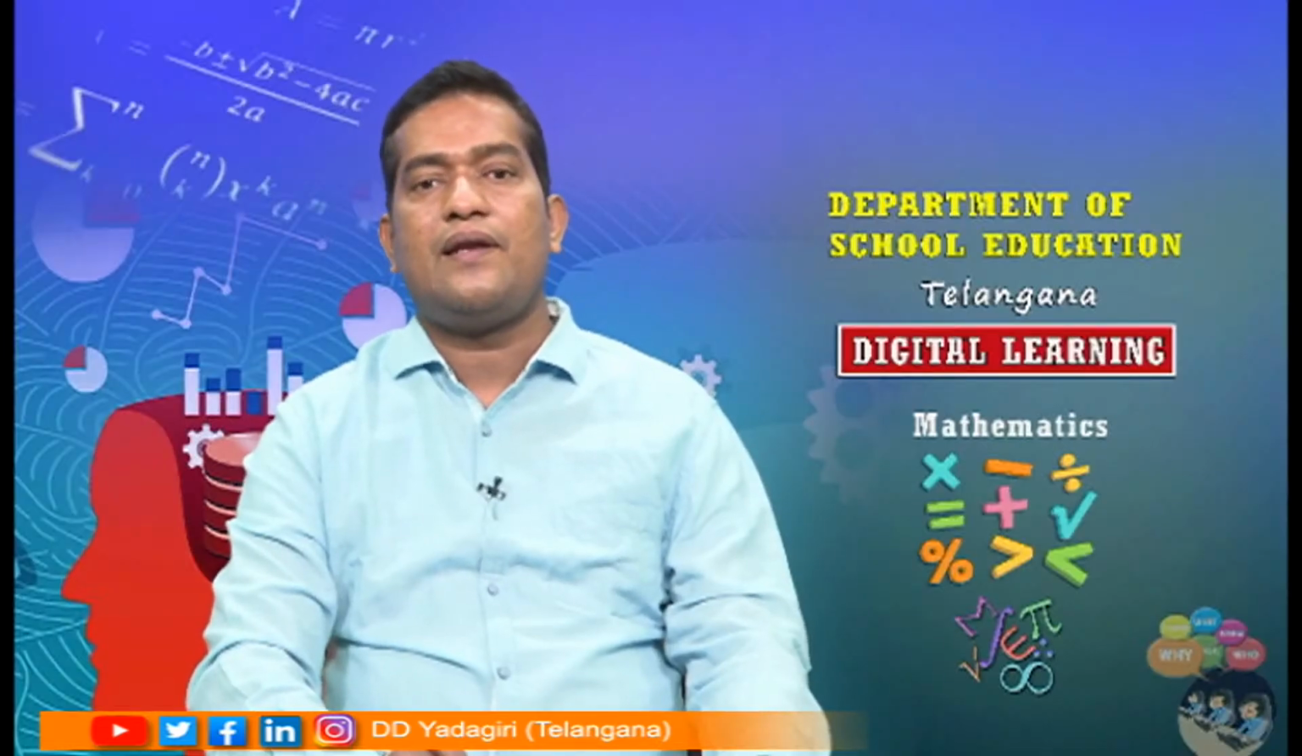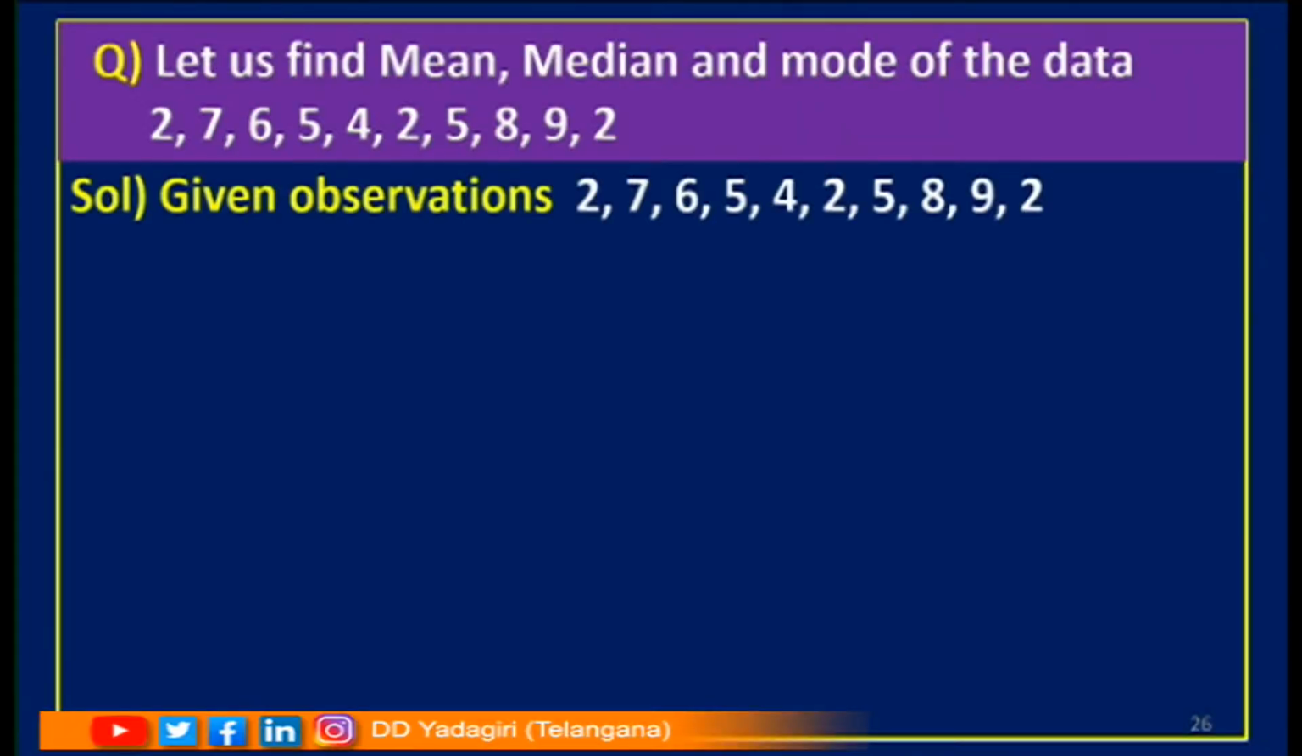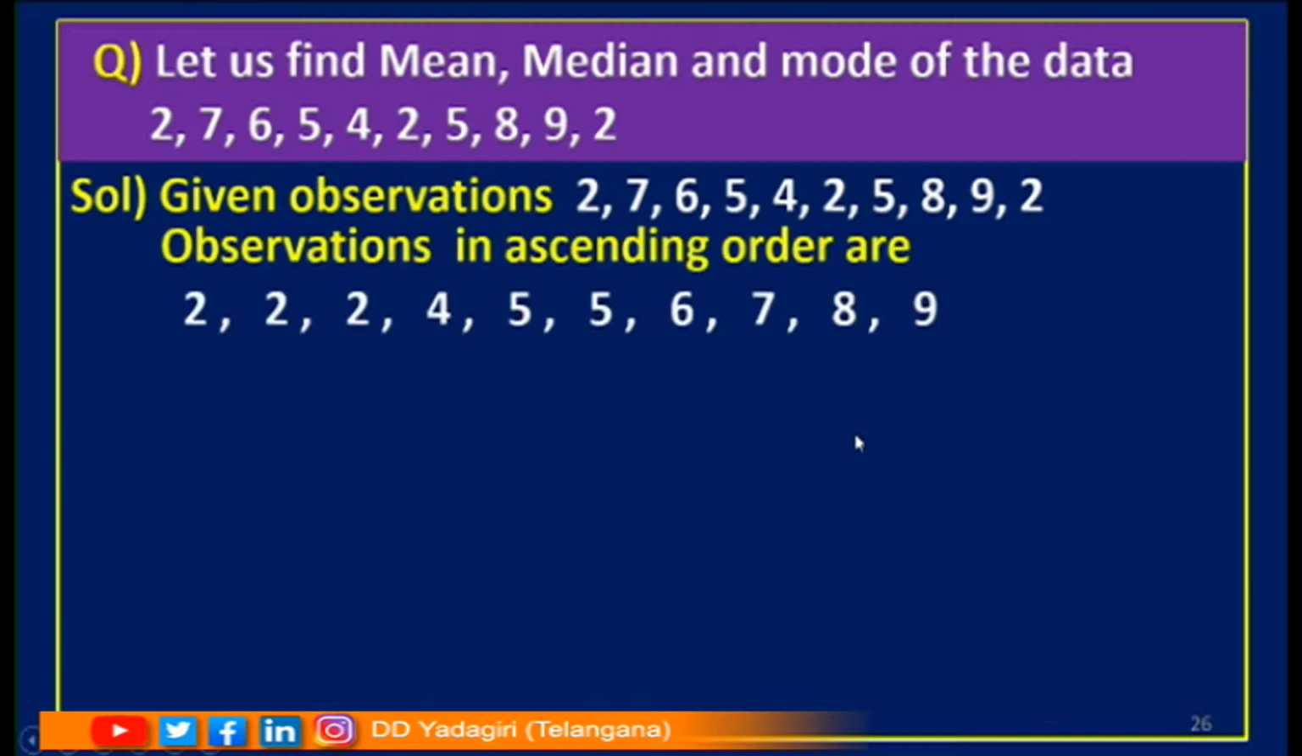Let us find the mean, median and mode of the data. Children, observe the screen here. Given observations, I am arranging the observations in ascending order.